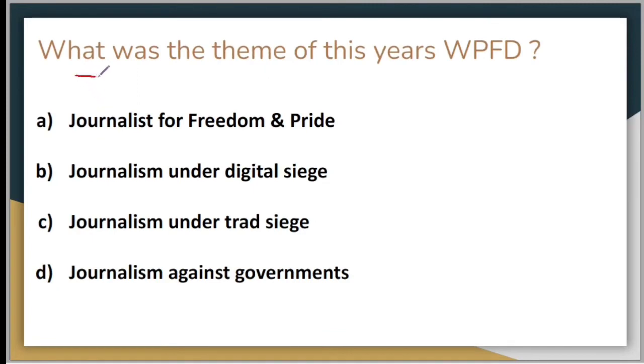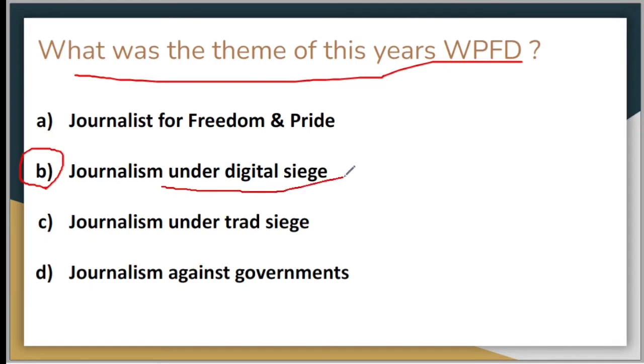Your next question is, what was the theme of this year's World Press Freedom Day? Every year, whenever World Press Freedom Day is celebrated, there is a theme which is set by Reporters Sans Borders, an organization which celebrates this. So what is the theme? Option A is Journalism for Freedom and Pride. You might be aware that Pride Month is going on right now. Option B is Journalism under Digital Siege, option C is Journalism under Trade Siege, and option D, Journalism against Governments. So what is the correct answer? The correct answer is of course option B, which is Journalism under Digital Siege.